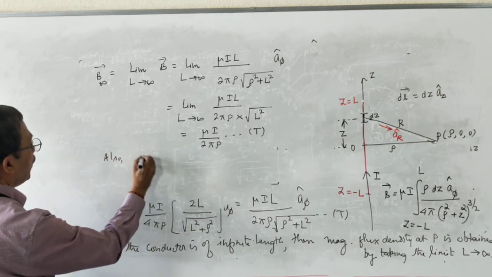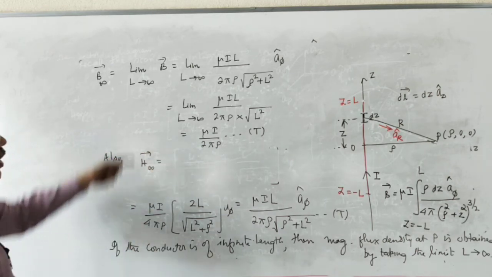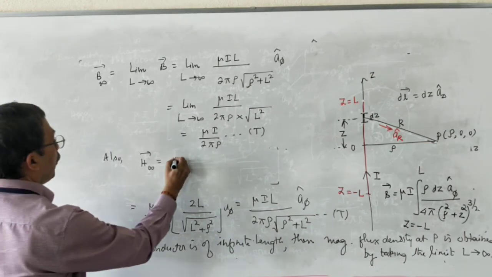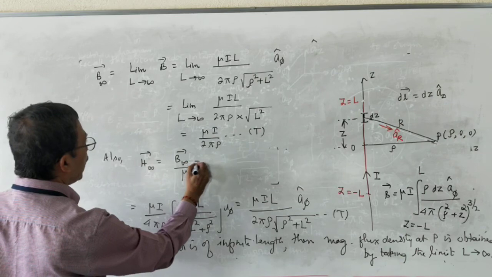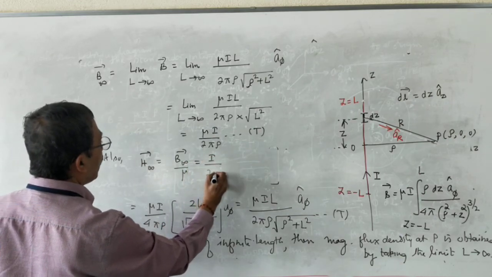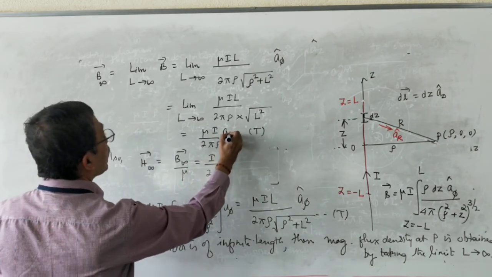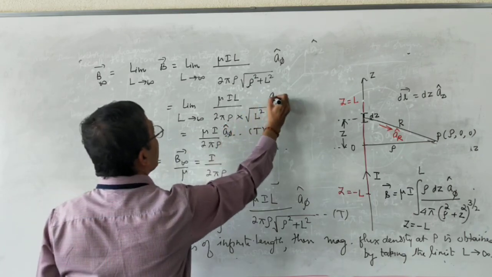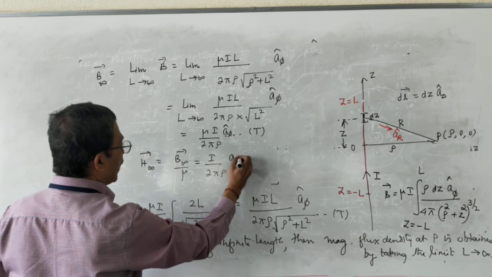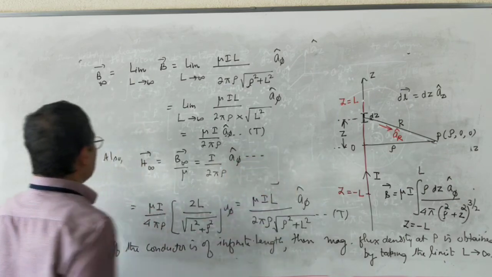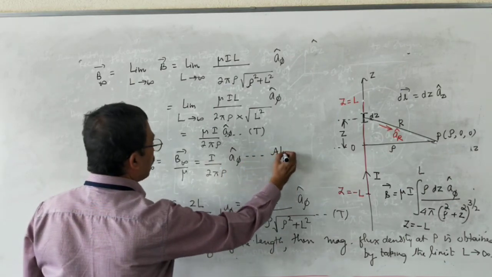Magnetic field intensity at point P due to an infinitely long straight conductor is vector B infinity divided by mu. That gives you the expression I divided by 2 pi rho into a phi cap. Please don't forget this unit vector, because magnetic field intensity is a vector, and magnetic flux density is a vector. The unit of vector H is amperes per meter.